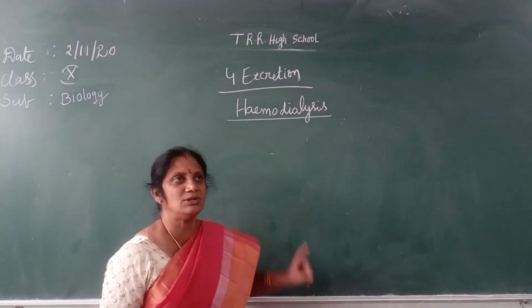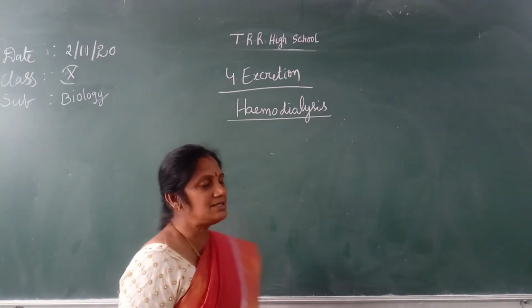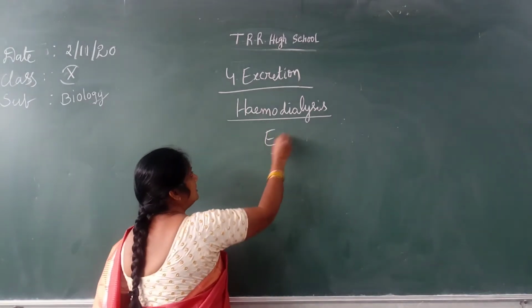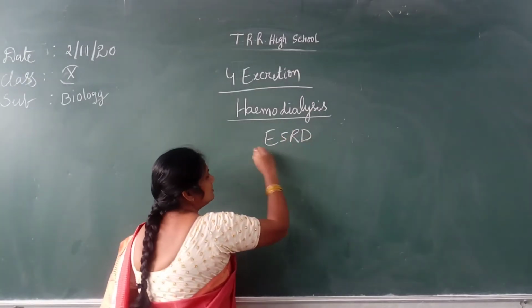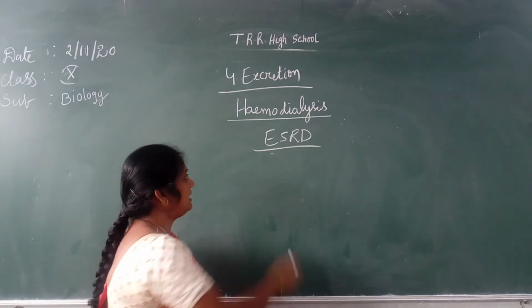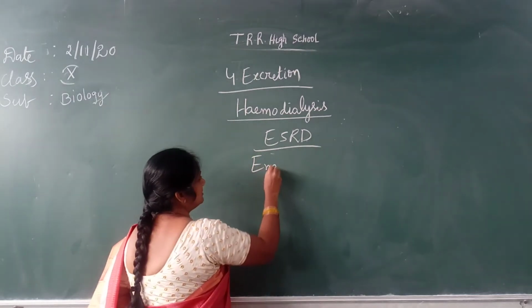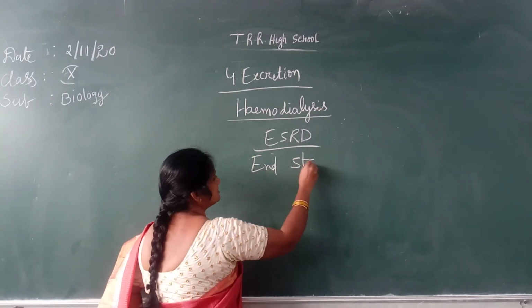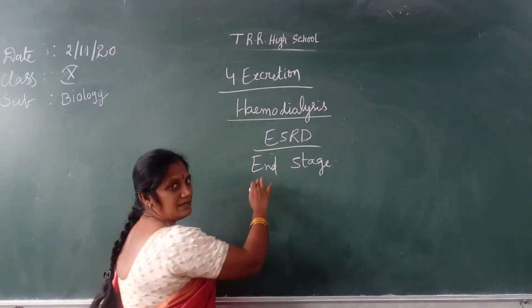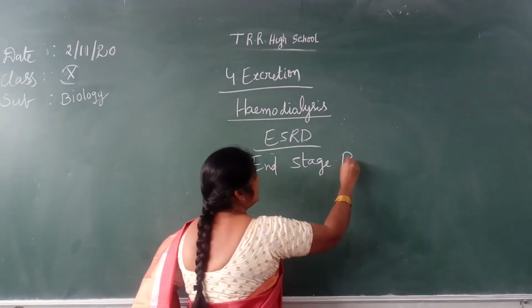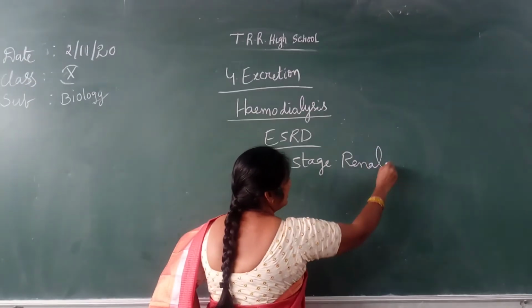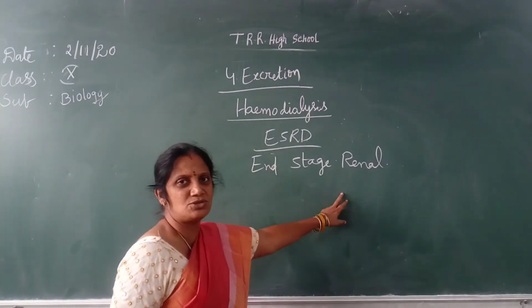Before that, we will discuss what ESRD is. E, end. S, stage. End stage, renal. Renal means belonging to the kidneys.